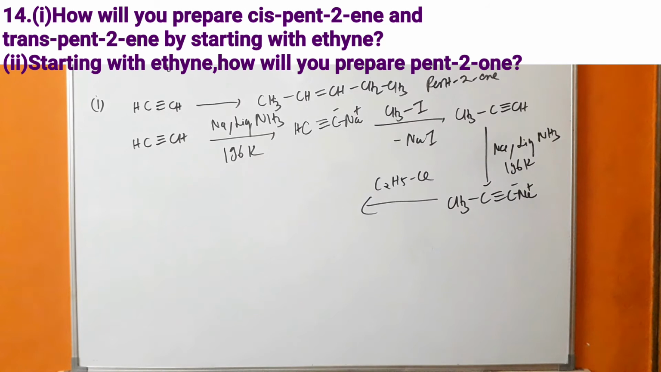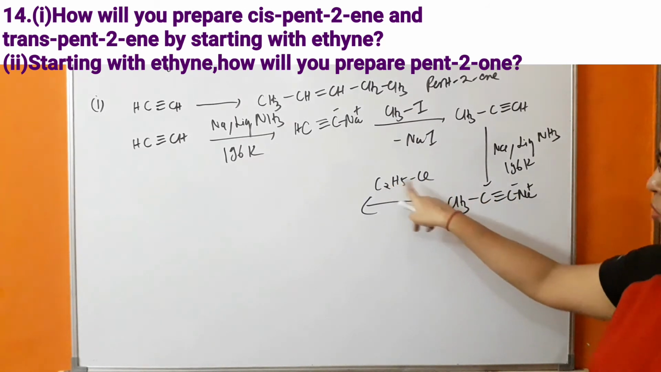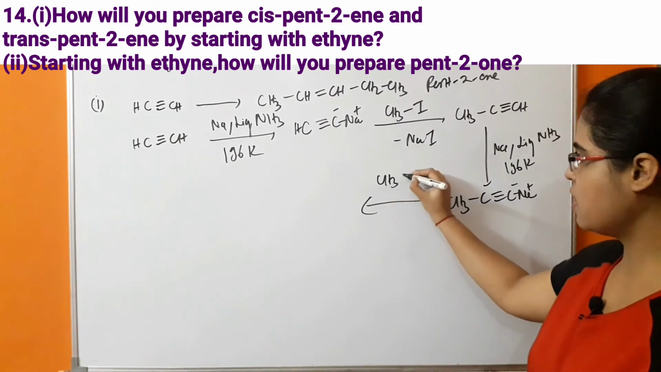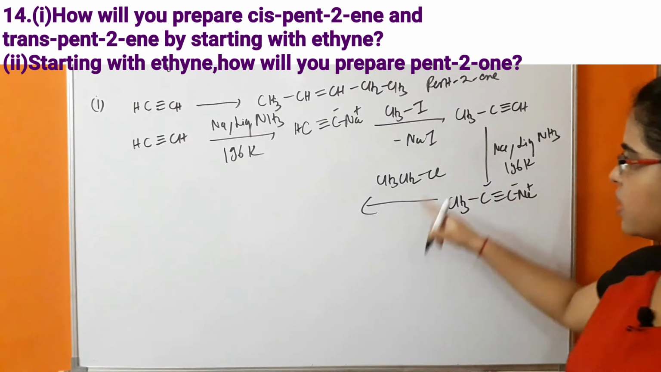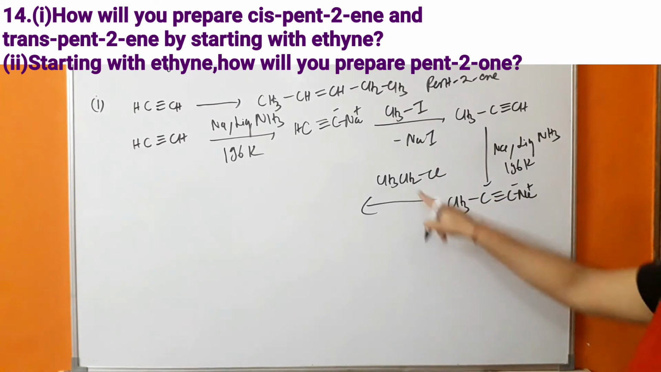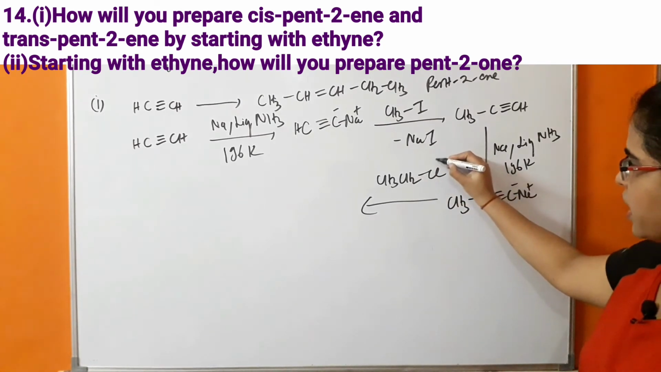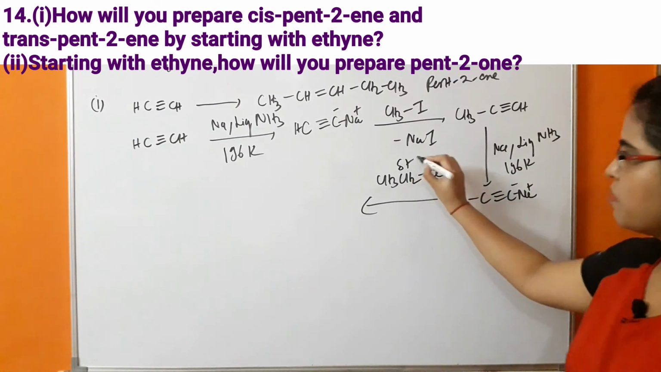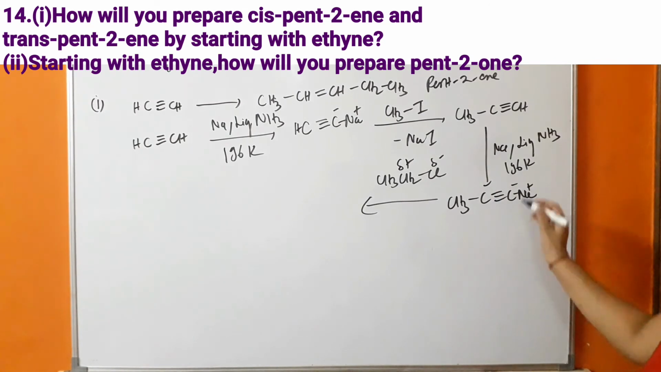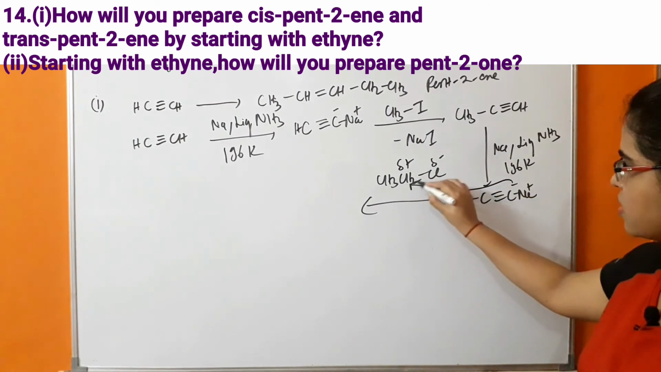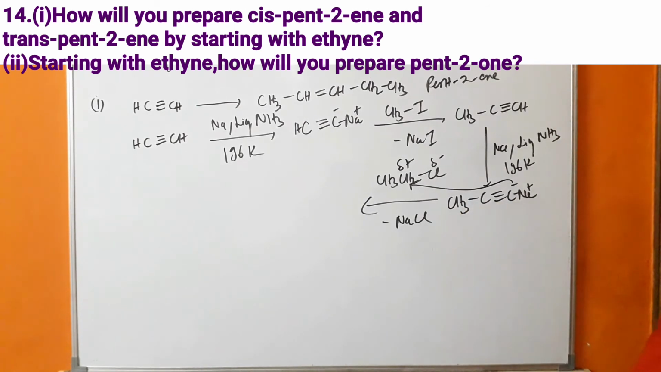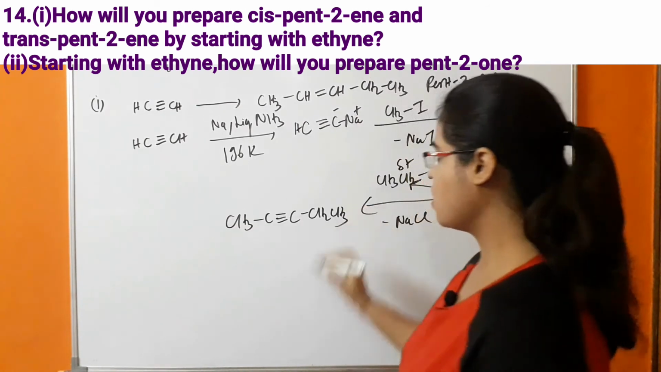So what is happening in this case? Because of the polarity of the bond, if we represent the open structure of this C2H5Cl, CH3 CH2 Cl. So what is happening? There is an electronegativity difference between the carbon and halogen. So the halogen will have a partial negative charge, and the carbon a partial positive charge. This carbanion will attack this carbocation, and there will be removal of NaCl, and formation of the product will take place.